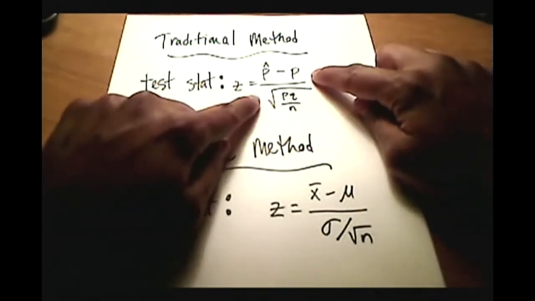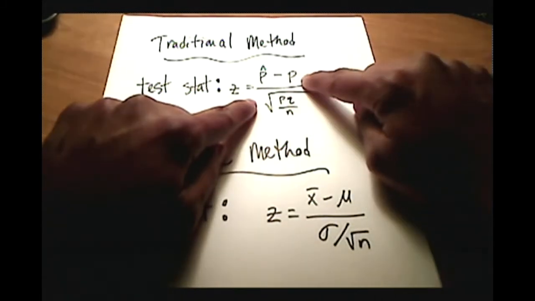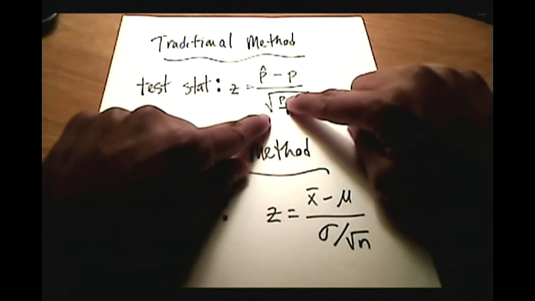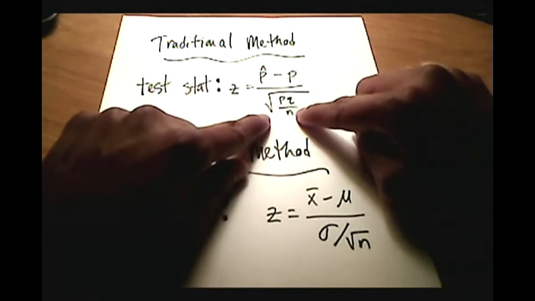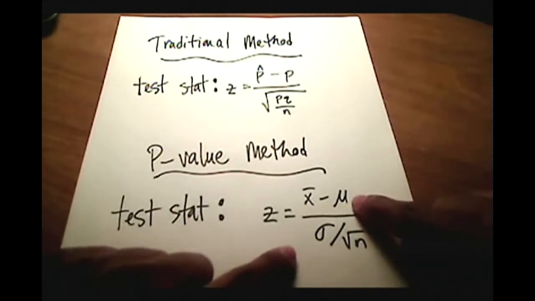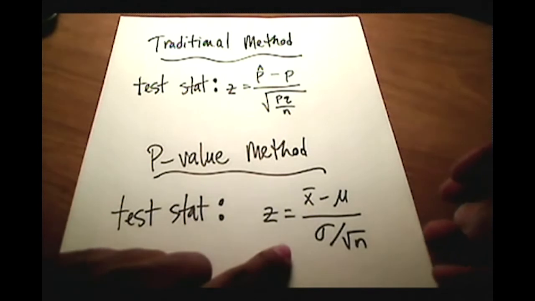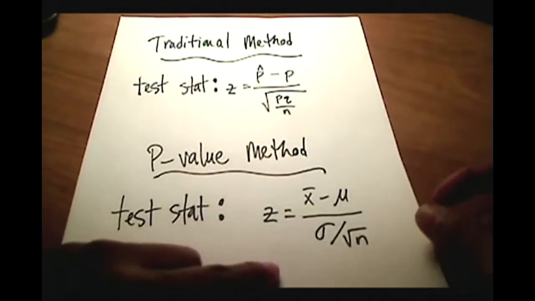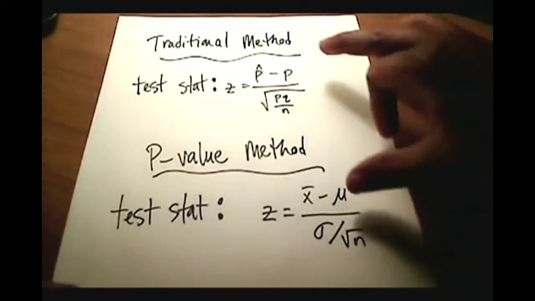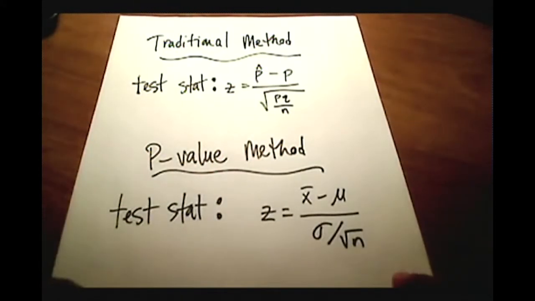Whether your test statistic is with proportions, that would be p hat minus p over the square root of little p times q over n, or maybe you're dealing with sample means and population means, and so your test statistic would be with this formula here. You probably are familiar with those formulas. But regardless of the method, both of them use test statistics.